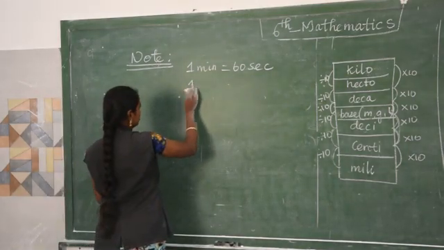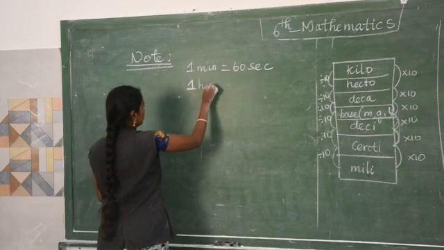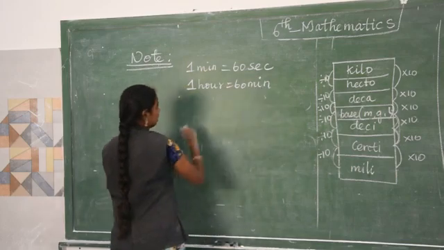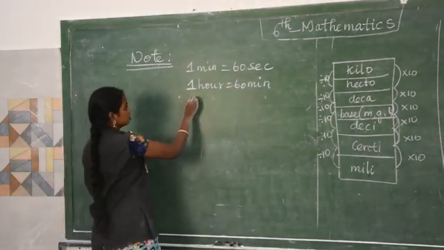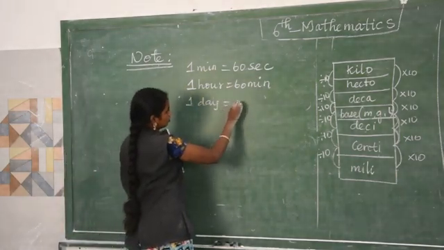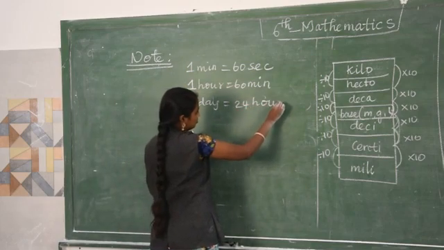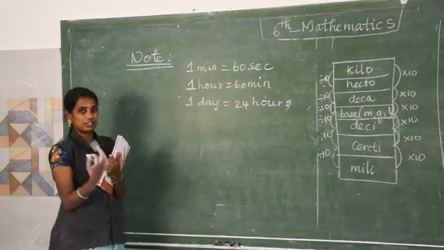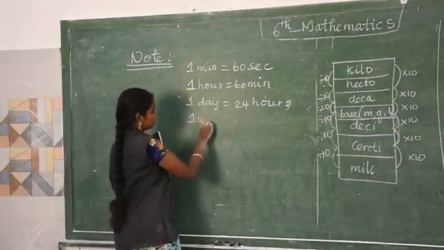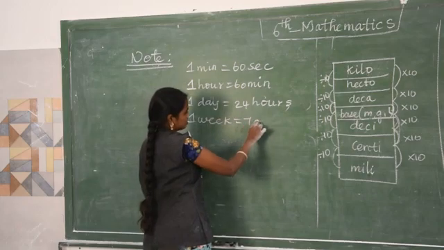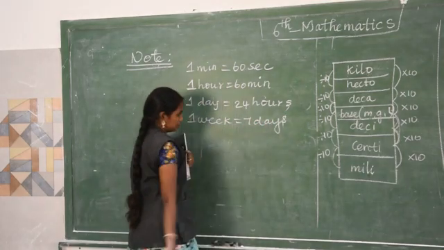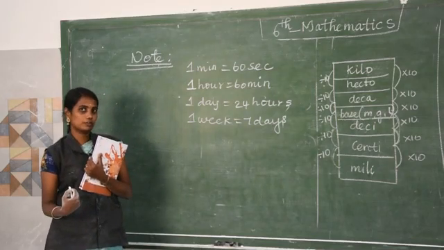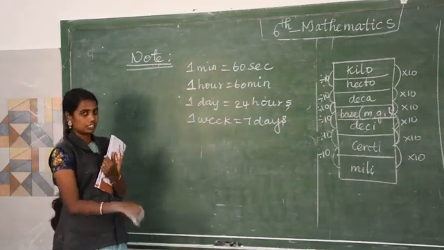1 hour equals 60 minutes. 1 hour equals how many minutes? 60 minutes. 1 day equals 24 hours. 1 month we cannot convert, then we can go for the week. 1 week equals how many days? 7 days. The month will be different based on 30 or 31 or 28 or 29. So in the February month, we cannot write this as the accurate one.